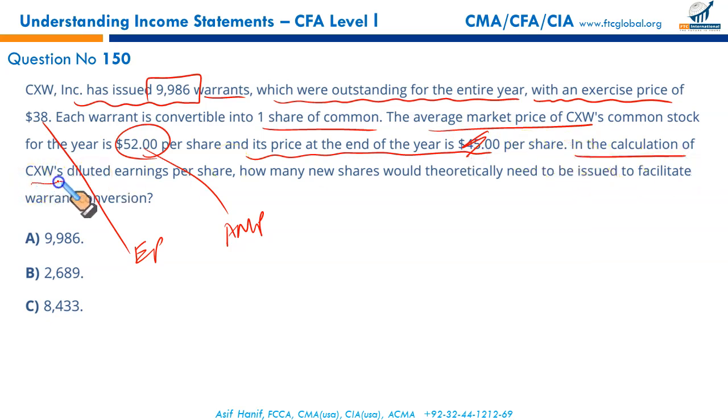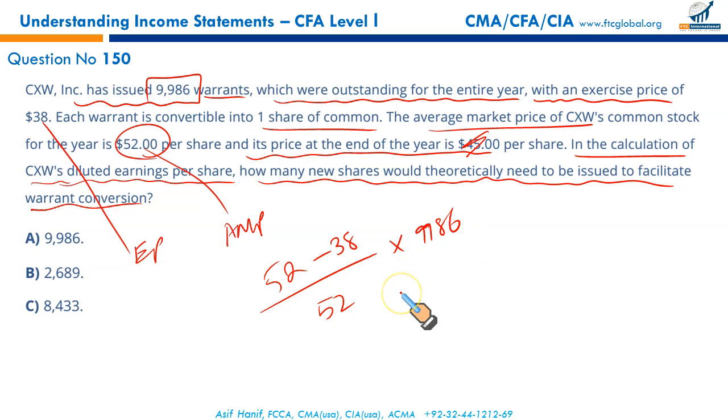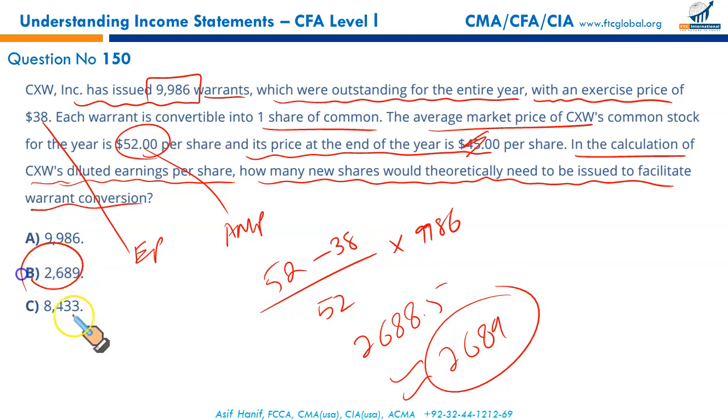In the calculation of CXW diluted earning per share, how many new shares would theoretically need to be issued to facilitate warrants of conversion? So we know the formula. It is the average market price minus 38, the exercise price, upon 52, and multiply this with the number of warrants. Simplification of this will give you 2688.5. If rounded off, it gives you 2689. That gives B to be the correct option.